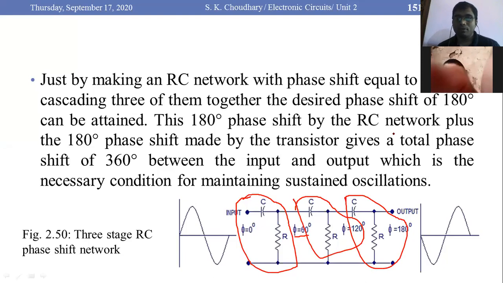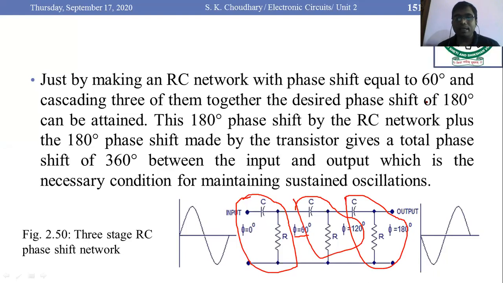So we have seen that when we cascade these 3 RC networks and adjust the values of resistor and capacitor in such a way, the total phase shift offered is 180 degrees.